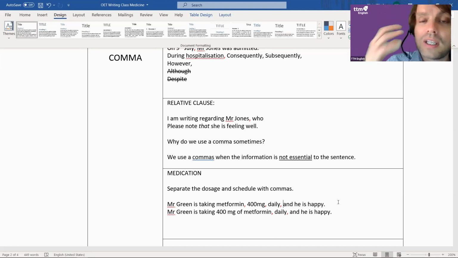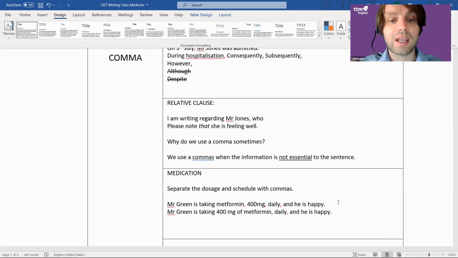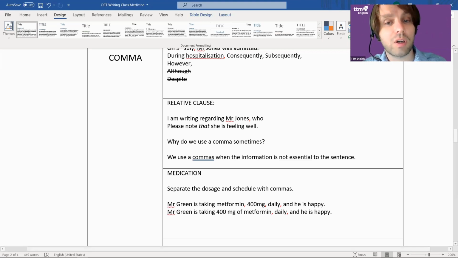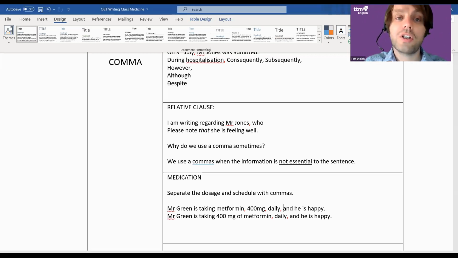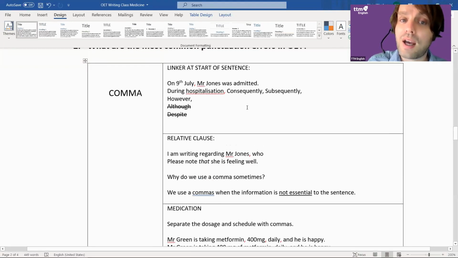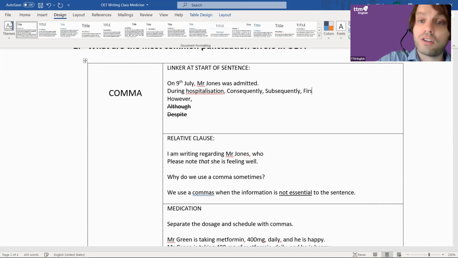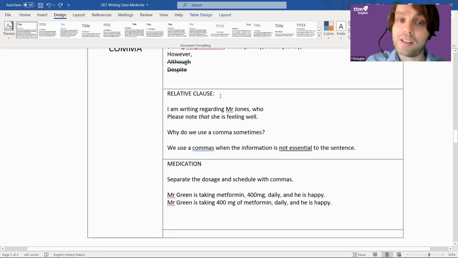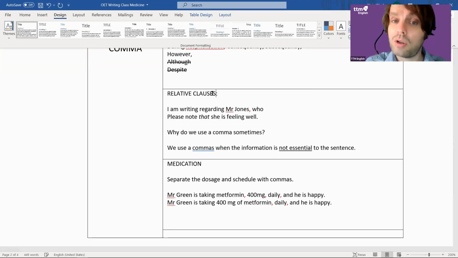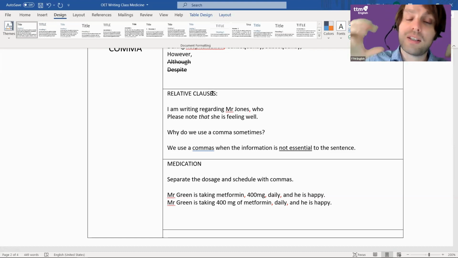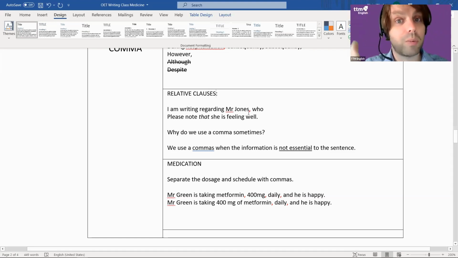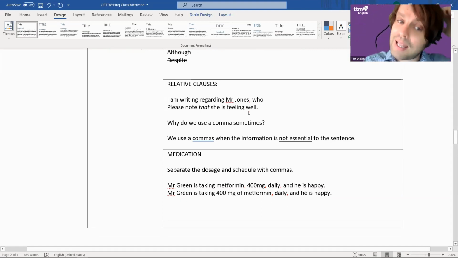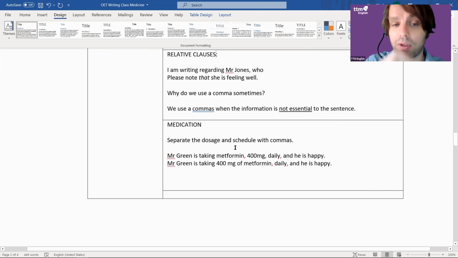So it's medication. I'm not going into all the details here. I'm just saying, usually we would separate out dosage and schedule with commas if it's coming after the drug. All right. So just to summarize this, linkers at the start of a sentence, however, during hospitalization, consequently, subsequently, even first, comma. Don't forget your commas, please. Relative clauses, ask yourself, is this information essential or not essential? If you think you can remove it and the sentence still makes sense, you should be able to put a comma there, right? And lastly, medication, dosages and schedules with commas, okay?